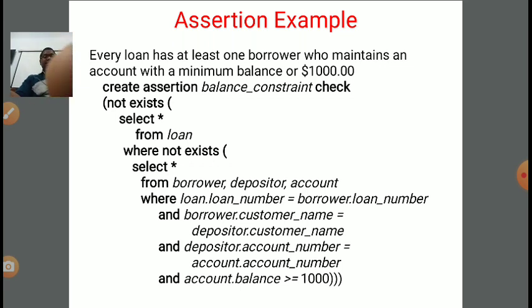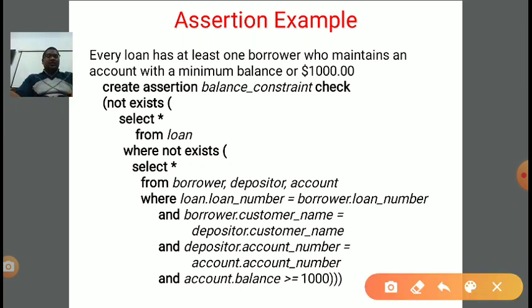So how to write this? Step by step we are learning. First we need to create the assertion. How to create an assertion? With the help of the create assertion command, and the name I have used here is balance_constraint.